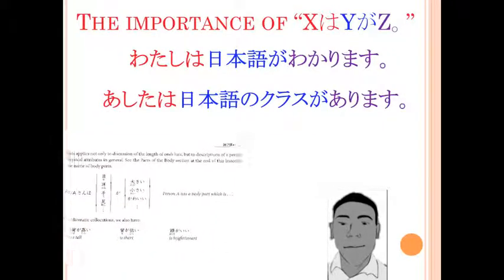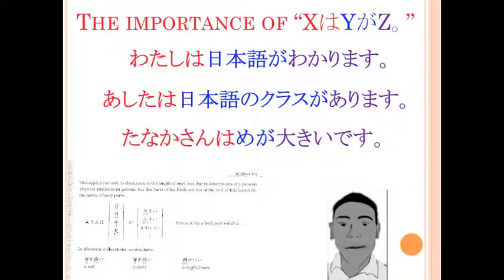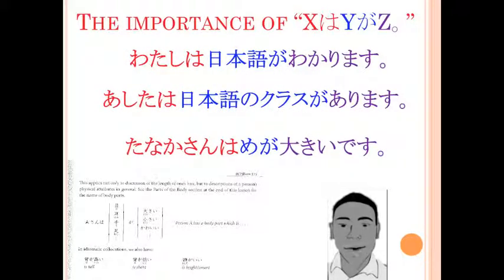Now, let's fast forward to page 172. This is a grammar point from chapter 7, which you won't cover until Japanese 112. But, with the magic of X, Y ga Z desu, you already have enough knowledge to master this grammar point. For the second grammar point of chapter 7, you learn how to describe the physical attributes of people. I bet you can guess how to do it. That's right. Person-san wa body part ga description desu.